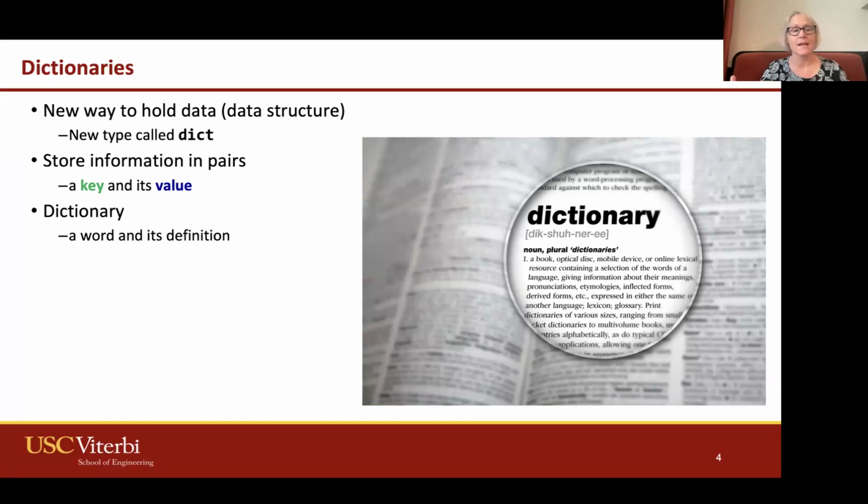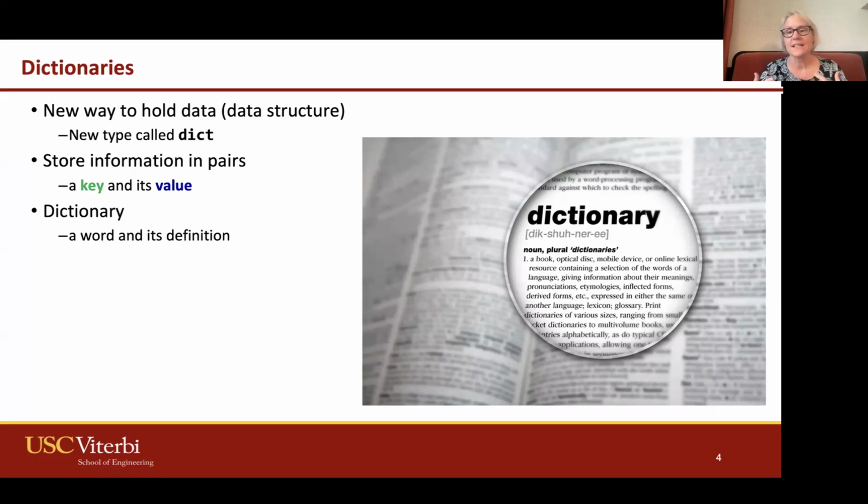So it is a new variable type. Dictionary, dict, is the official variable type in Python. And it's a way to store information in key value pairs. So we have this key that lets us then access, we match this key and this value together.